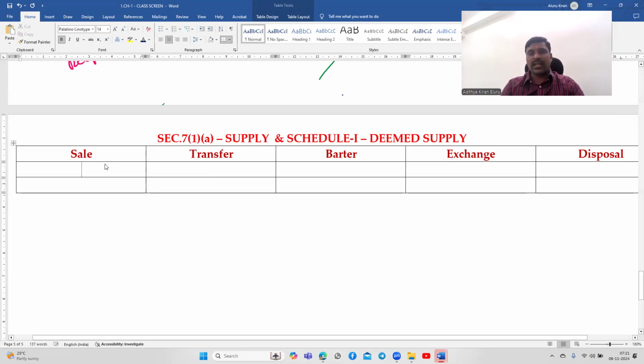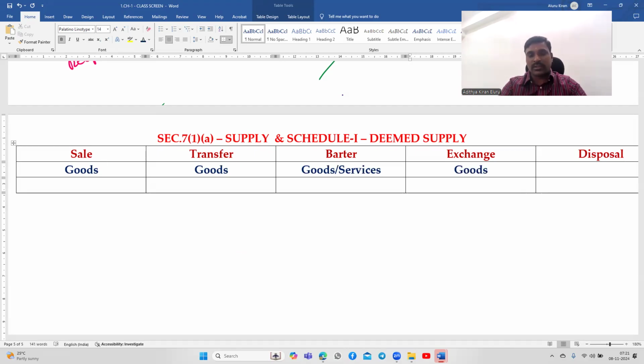Sale relates to goods. Transfer is also related to goods. Barter may be related to goods or services; the concept of barter is applicable either for goods or for services. The concept of exchange is also applicable for goods or services, whereas the concept of disposal is applicable only for goods.